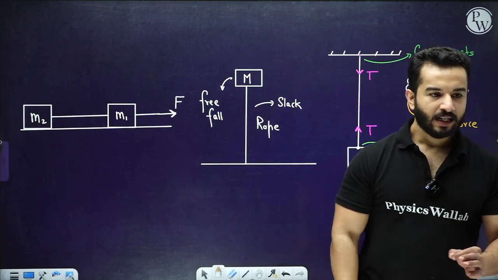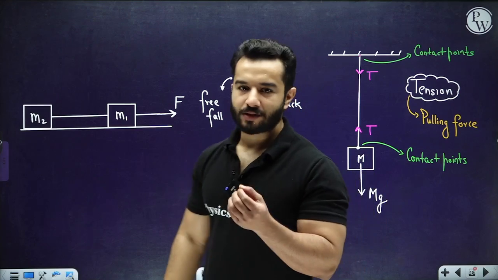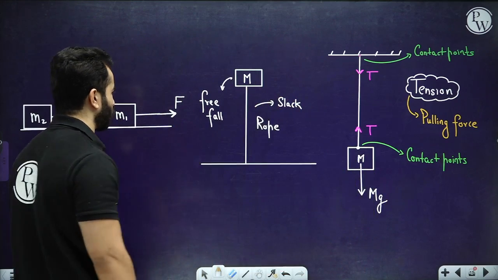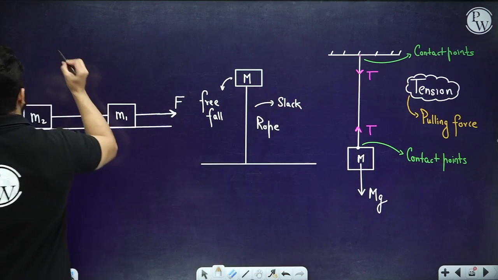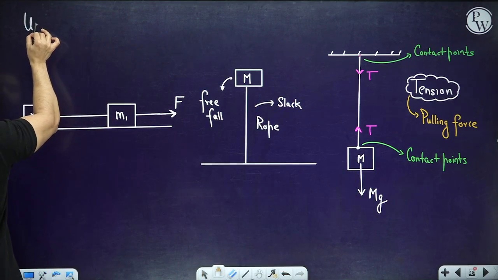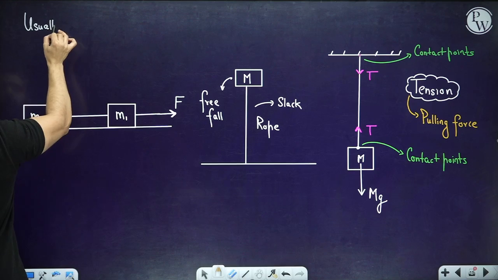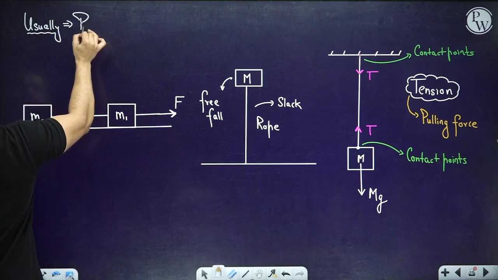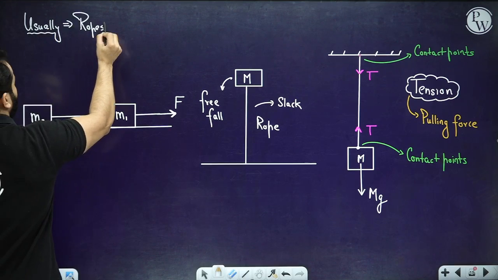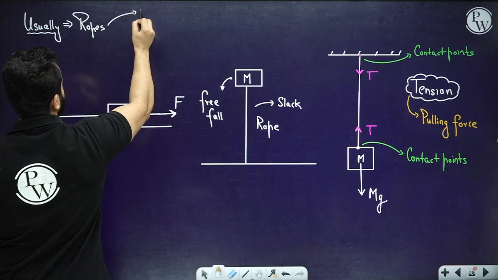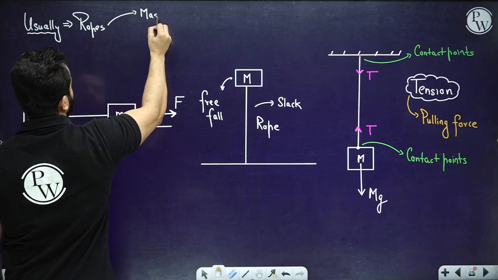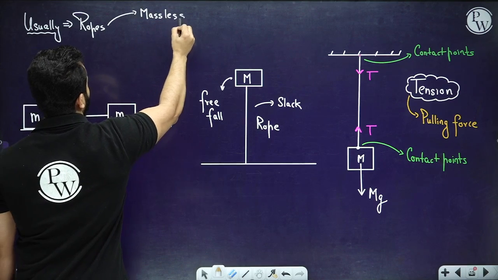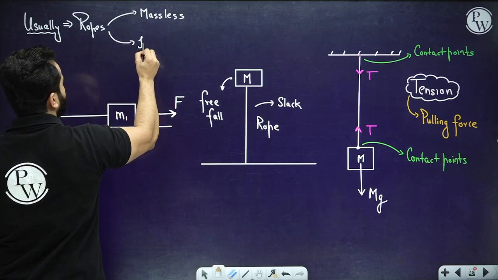Now the thing is, there are some assumptions that we usually use in our questions. One is that usually our ropes are massless and inextensible.